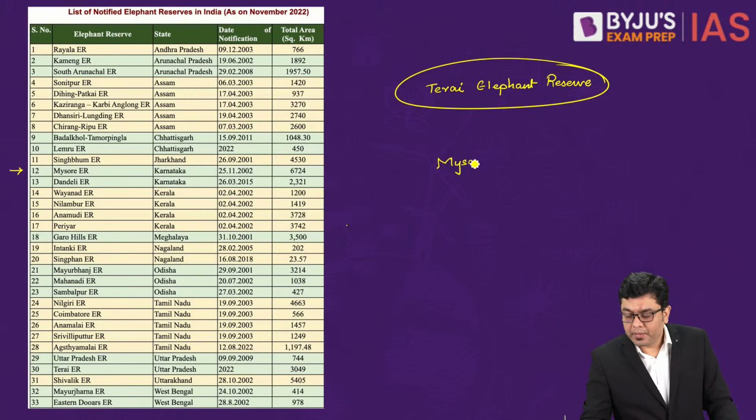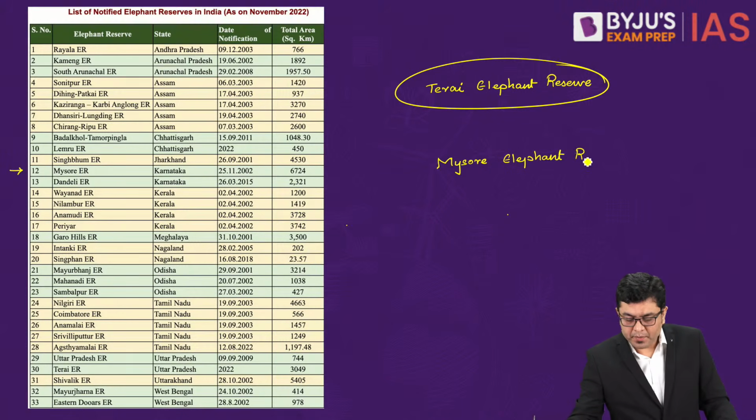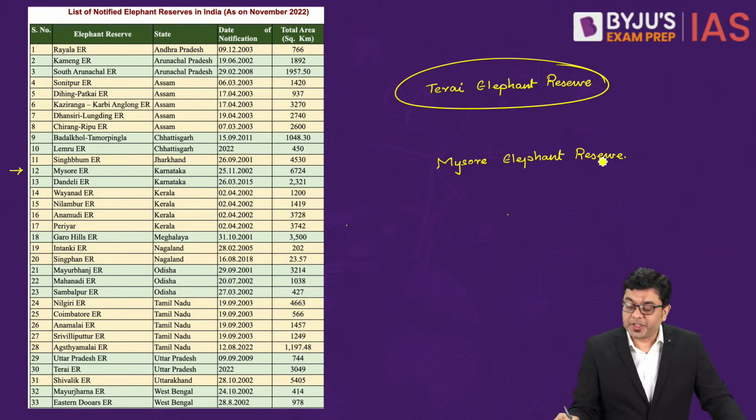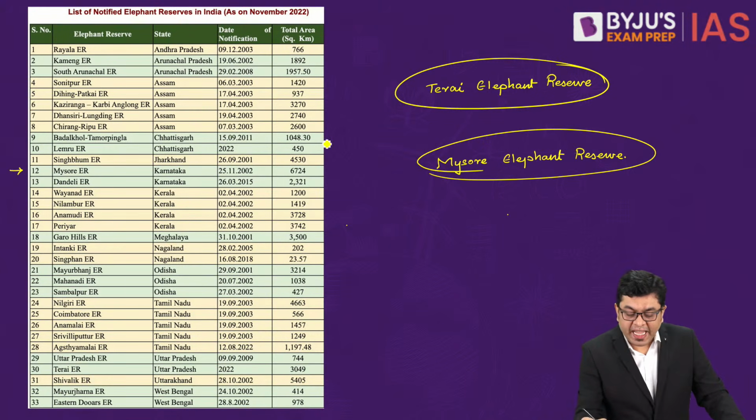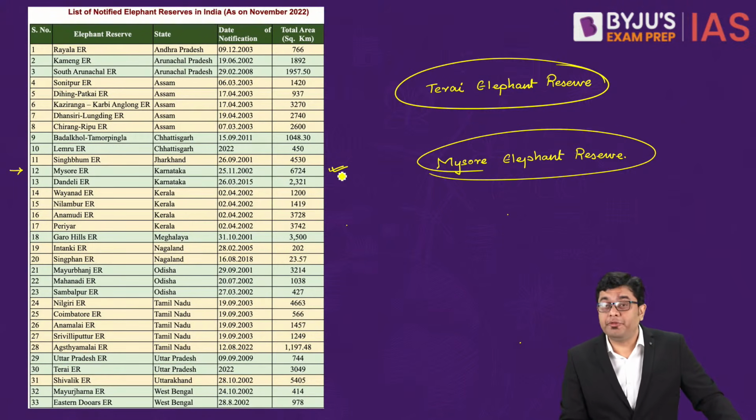Mysore Elephant Reserve. Okay? That is the largest one in general. As you can see, it has got 6,724 square kilometer of area.